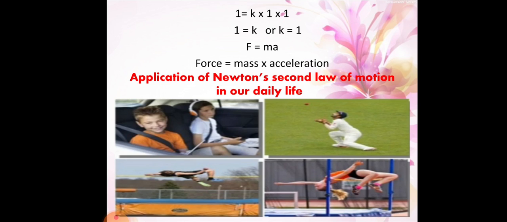Let me clarify for you. In the first picture, we are applying Newton's second law when we are seated in the car and seat belts are arranged for us. Why are seat belts arranged for us? Because when the car is moving with more velocity, so much speed is applied to the car when it is in motion.